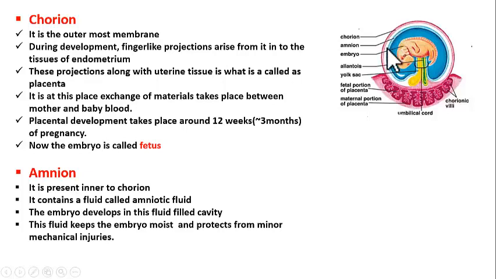Chorion ki kinda undedi amnion, and this amniotic membrane contains amniotic fluid inside. There is a fluid inside this membrane, and this fluid is called as amniotic fluid. Amniotic fluid ni Telugulo ummaniru antaru, and actually the embryo is floating inside this fluid. This fluid keeps the embryo moist and also protects from minor mechanical injuries.